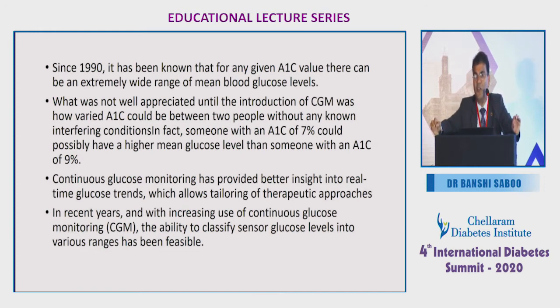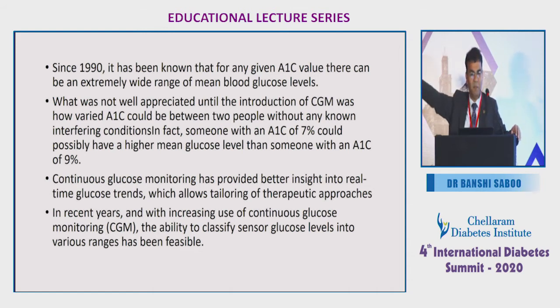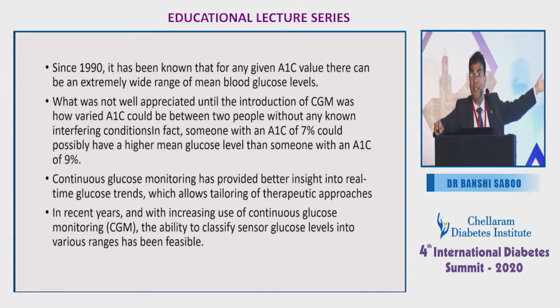After the introduction of continuous glucose monitoring, it became clear that you can have 2 different types of patients with different glycemic patterns. CGM provided better insight into real-time glucose trends, which not only allows you to see that, but also allows tailoring of therapeutic approaches. Like all of you agreed, the 3 different types of patients which Dr. Unni had shown all require different types of therapy.